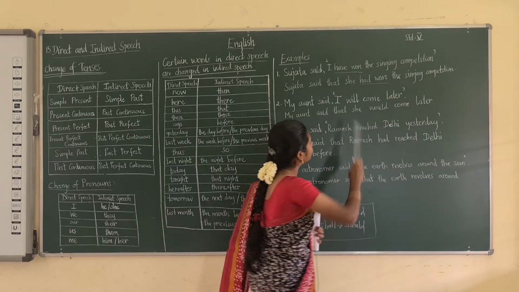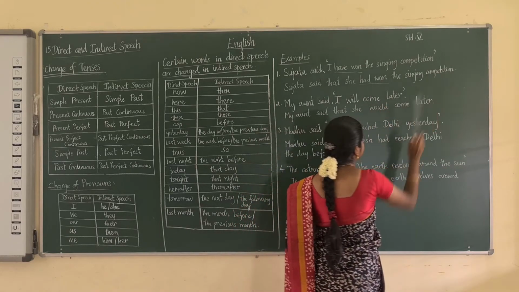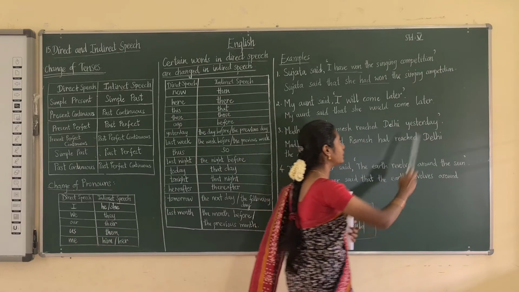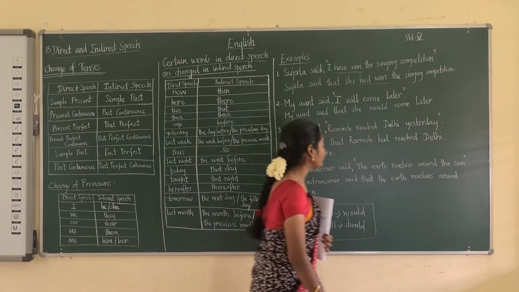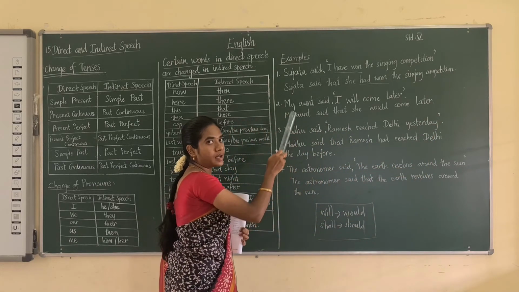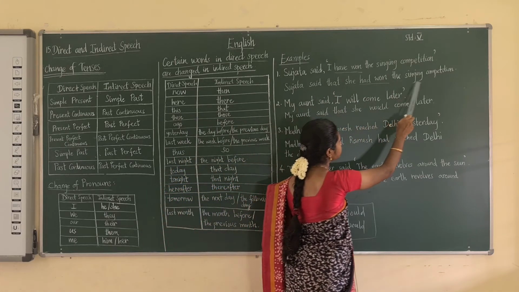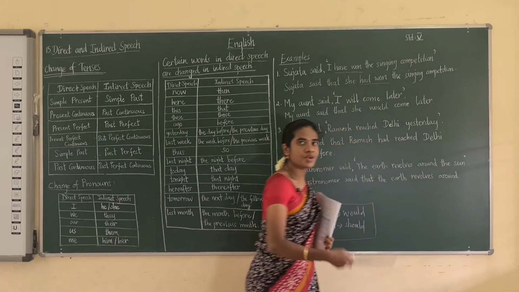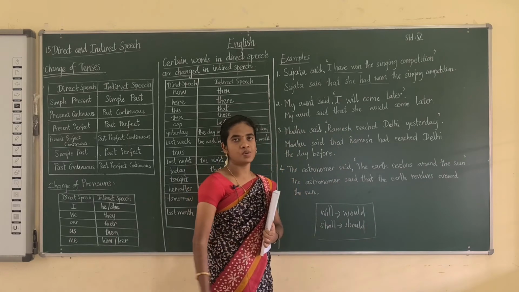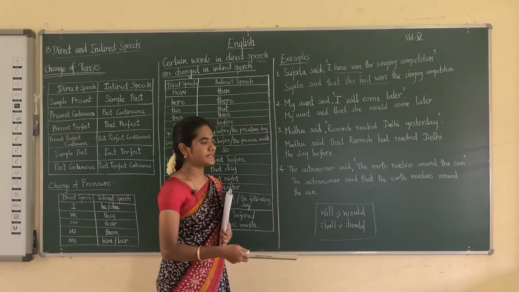The next one, the singing competition, and at the end keep the full stop. So the indirect speech is: Sujata said that she had won the singing competition. We have used these rules to form an indirect speech.